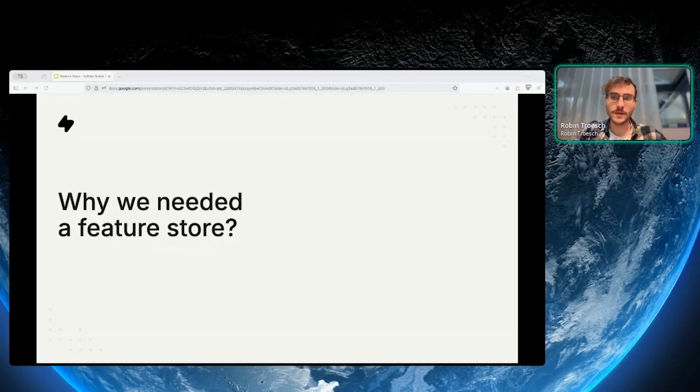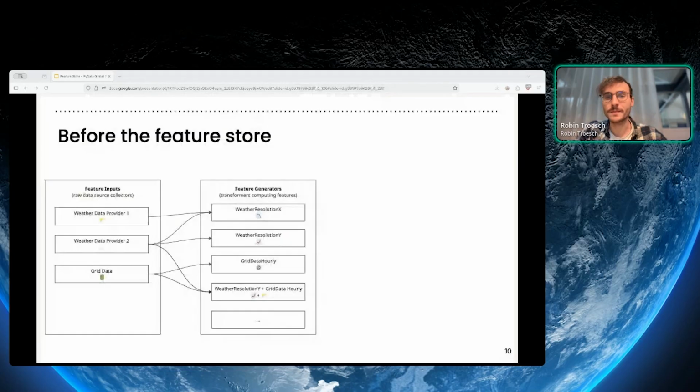So now that I set the scene a bit for our forecast problem, why did we even need a feature store? And why am I talking about this? To understand this, let's look a bit back at what we had initially at Electricity Maps. At Electricity Maps, we initially had a very, very simple system to generate features. We just generated them on the fly.